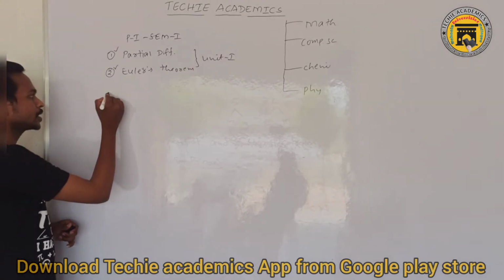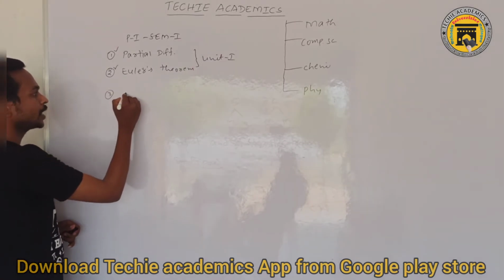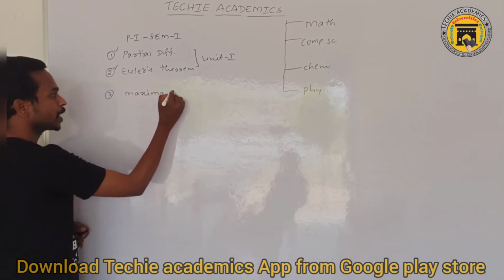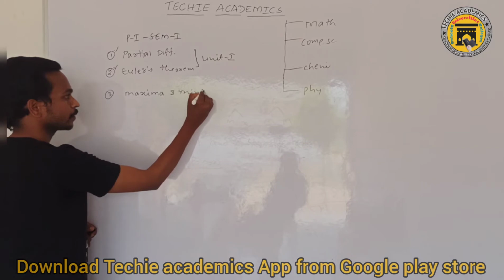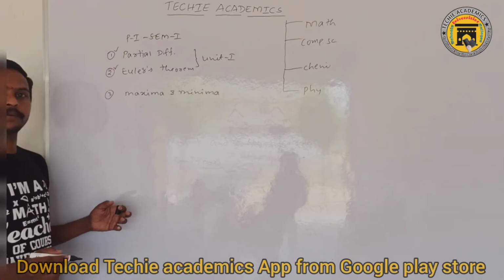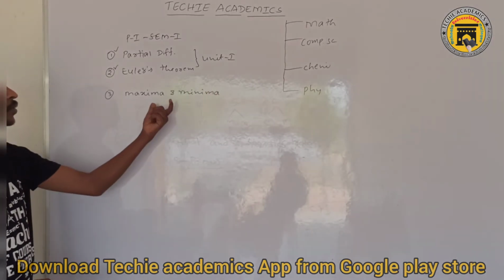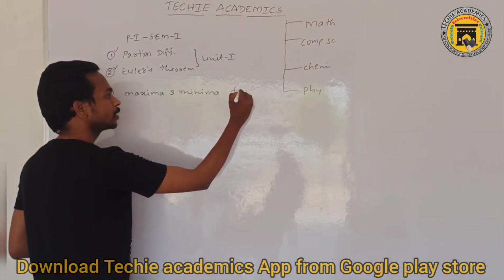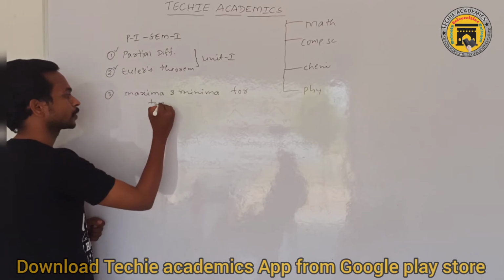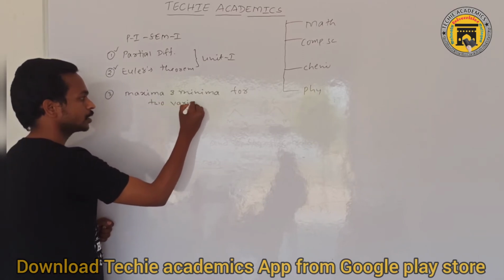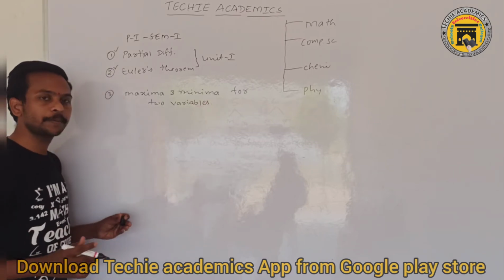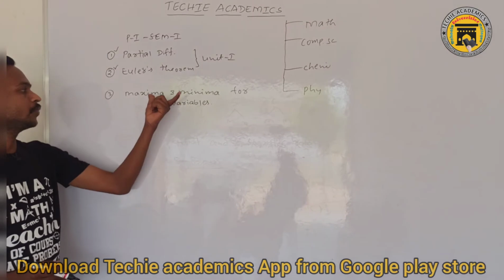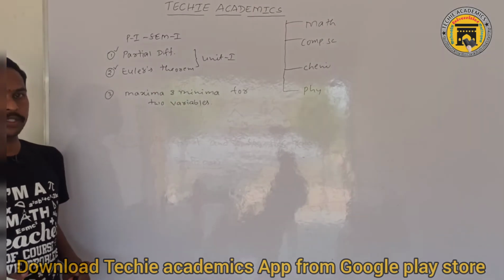So coming to the second unit, here you will get 3 major topics. First, maxima and minima. Already you have the maxima and minima concept at inter level, but that is only for a single variable. So here it is maxima and minima for 2 variables. If a function has 2 variables, how do we find the maximum and minimum value of the given function? We have a method for that.